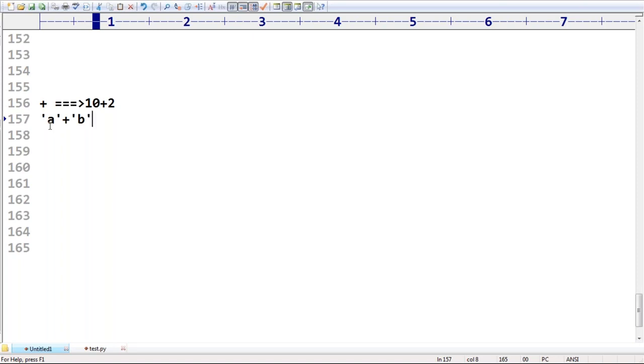Do you know, even in Java, the plus operator can be used for two purposes: either arithmetic operator or string concatenation operator. Remember that. So we can use the plus operator for strings also, for string objects also. Then it simply acts as a concatenation operator. That's all.